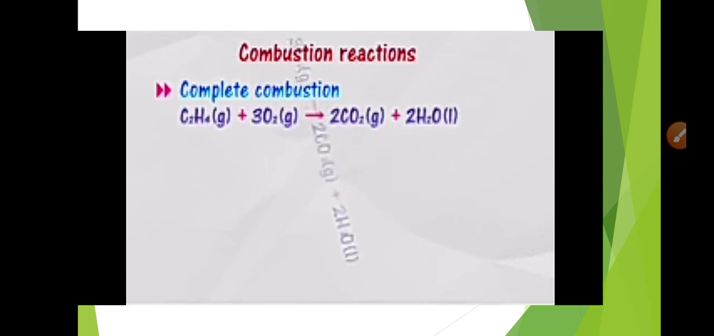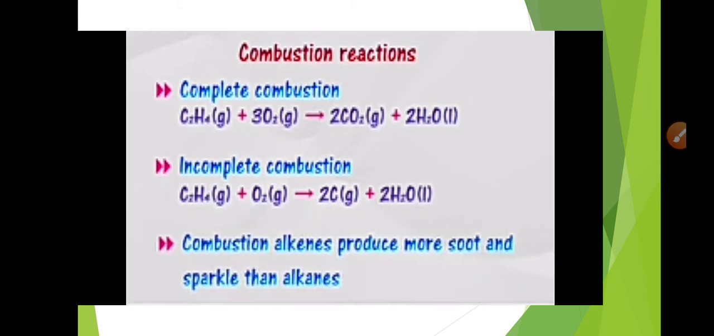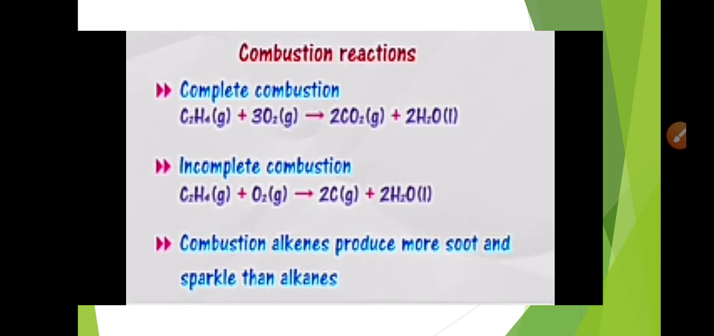We know that during combustion reactions, whenever there is a full supply of oxygen, complete combustion will take place, in which carbon dioxide and water will be the main products. If there is a limited supply of oxygen, then the alkene will undergo incomplete combustion, and as a result, instead of CO2 we will obtain carbon or carbon monoxide. Moreover, the combustion reactions of the alkenes produce more soot and sparkle than alkanes, which means that more energy is produced in the combustion reactions of alkenes.